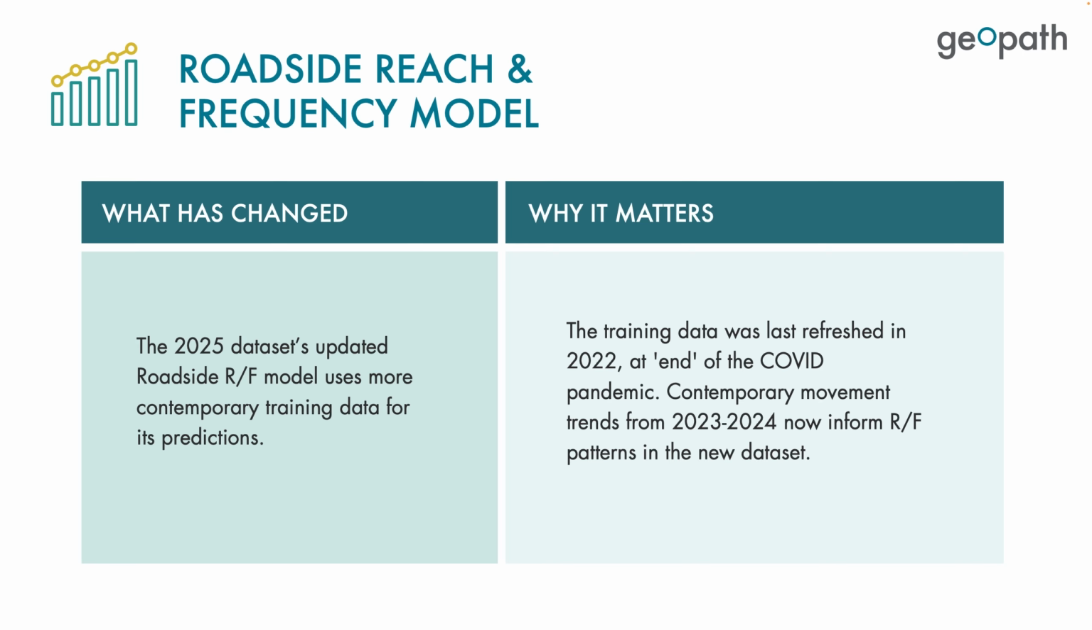Additionally, the updated roadside reach frequency model used in the 2025 Planning Dataset uses more contemporary training data for predictions. The last time the training data was fully refreshed was in 2022 at the end of the COVID pandemic. In the updated model, contemporary movement data from 2023 and 2024 now inform the reach frequency at the package level.